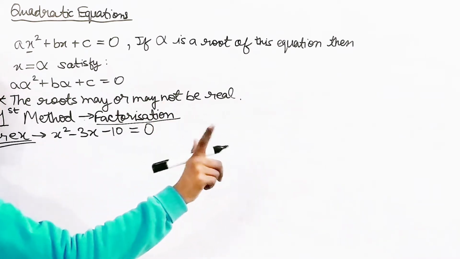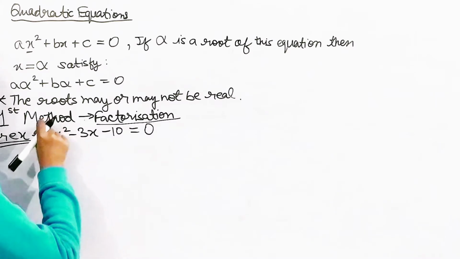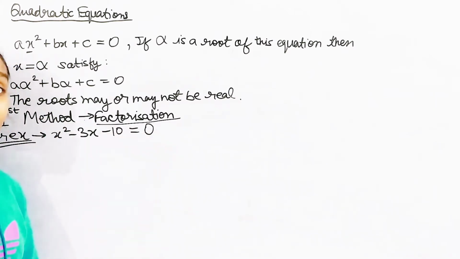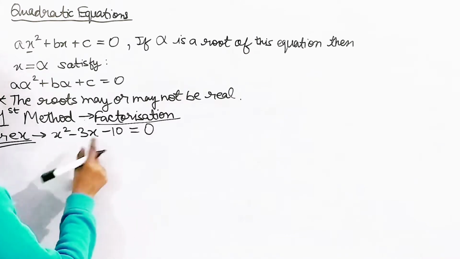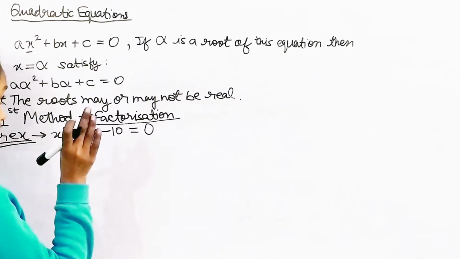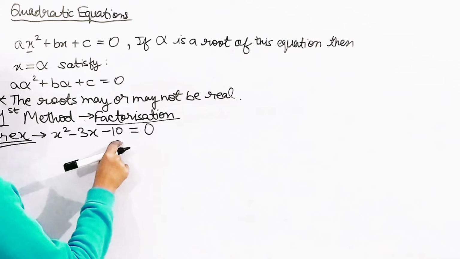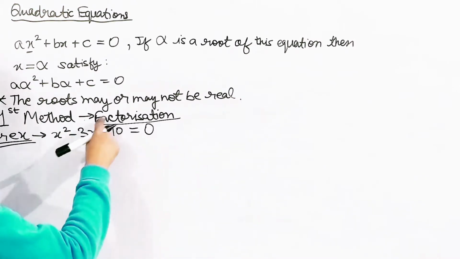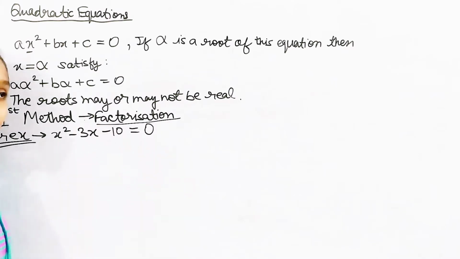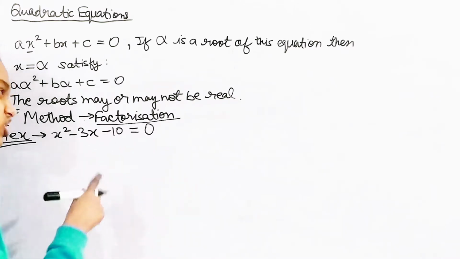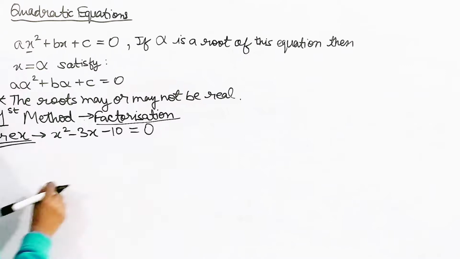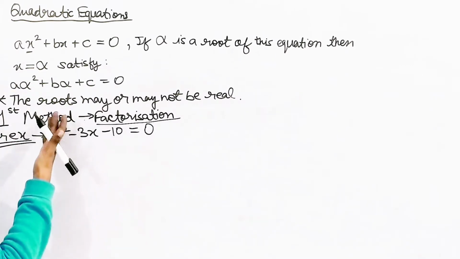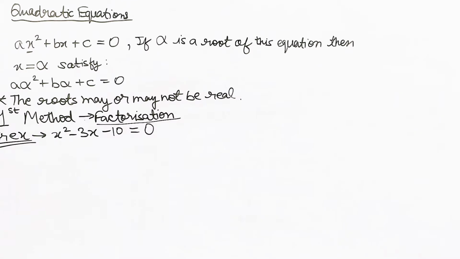One thing to always remember is that this a, the first coefficient, can't be equal to 0, but b can be 0, and c can be 0 too, as we have already discussed. c is basically the constant, and the first and second terms have the variable.